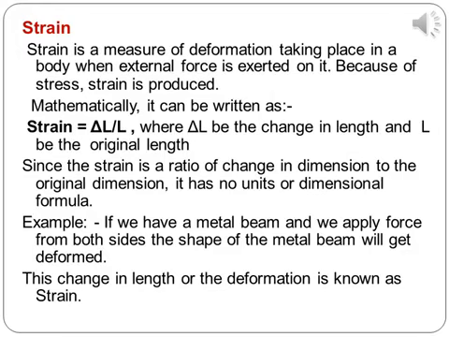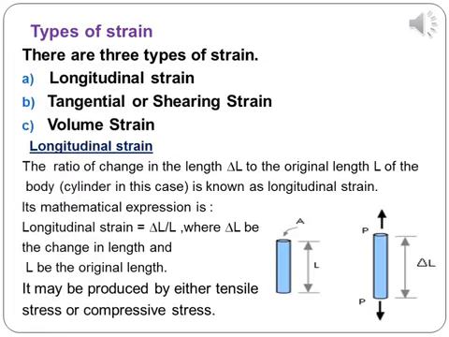Strain is a unitless quantity, since the units of the two lengths, that is delta L and L, are cancelled by this ratio. For example, if you have a metal beam and you apply force from both sides, the shape of the metal beam will get deformed. This change in length per unit length, or the deformation, is known as strain.